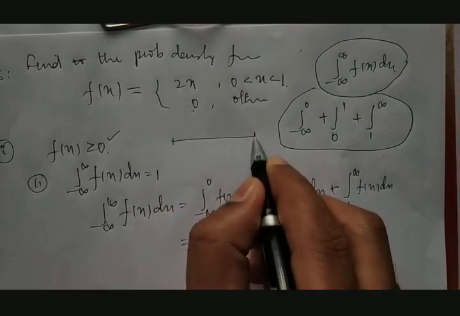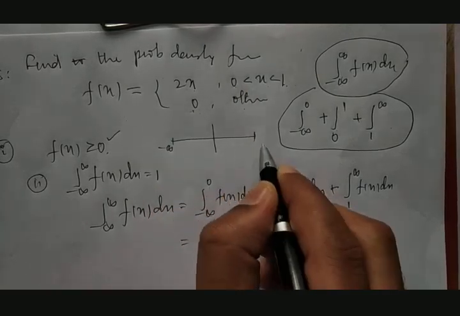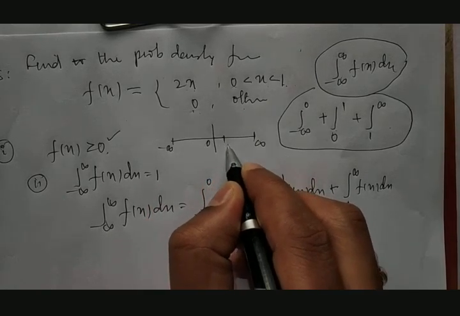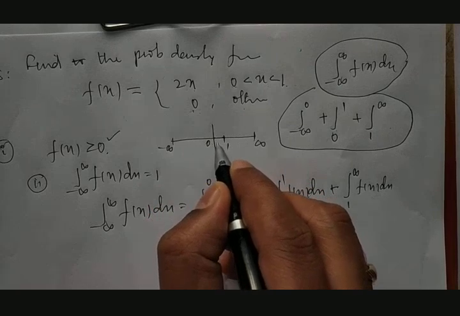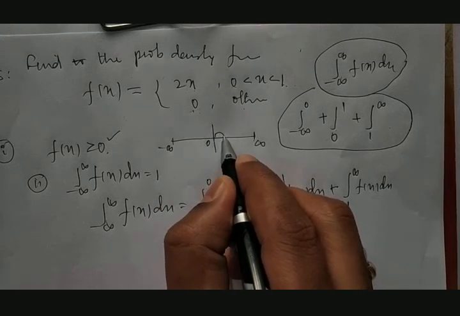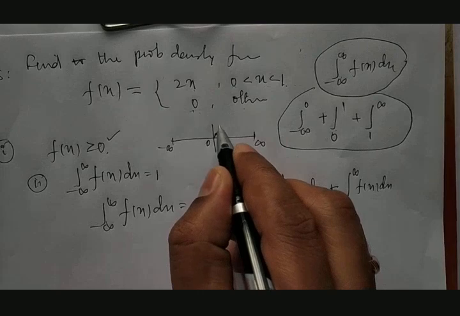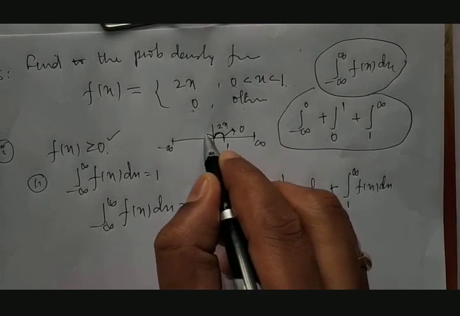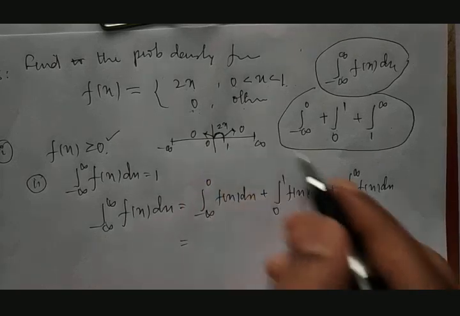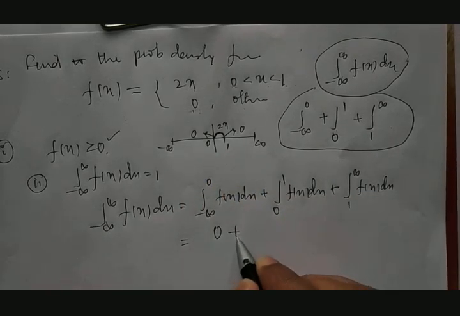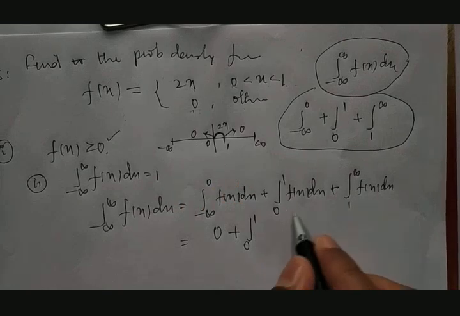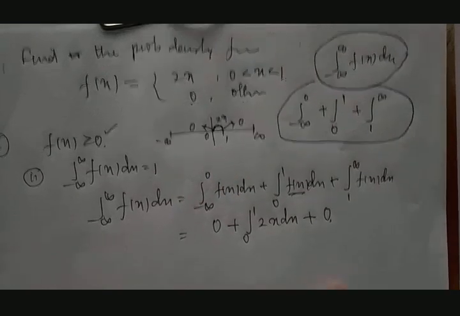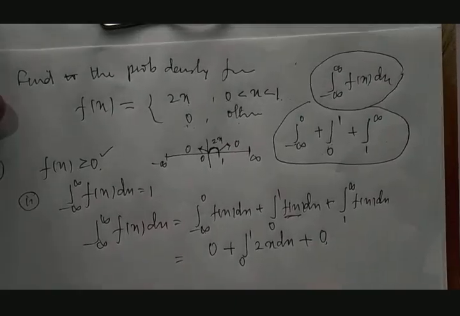For example, if I draw a real line here, it is minus infinity, it is plus infinity, and this is 0. On this it is 1, 2, 3 and so on. If it is between 0 and 1, then the functional value is 2x. If it is more than this, it is 0. If it is on this side, it is also 0. So this is 0. Then it is the integration between 0 to 1, where the functional value becomes 2x, plus this is again 0. Fine.